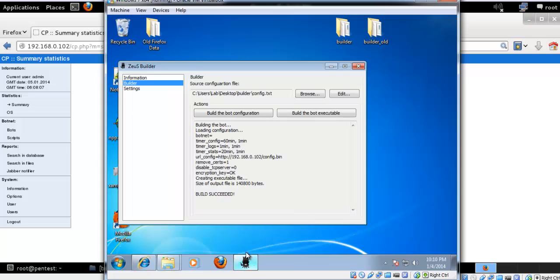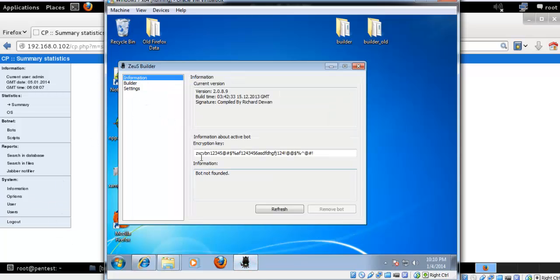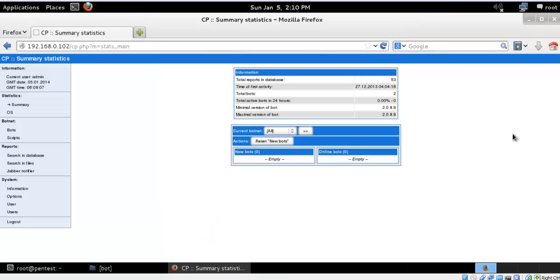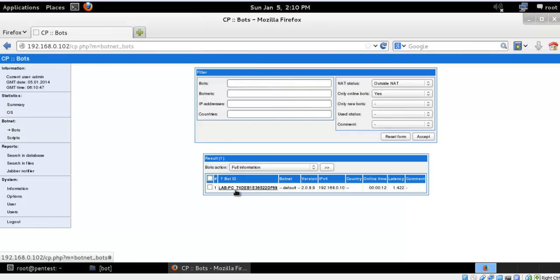So now if you open your information and refresh, you can see here the bot is found in this system running. So let me go back to my server over here, and you can see I have a new bot over here, and you can see a lab PC computer.